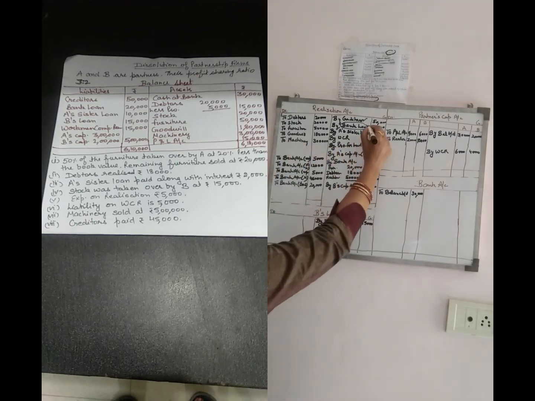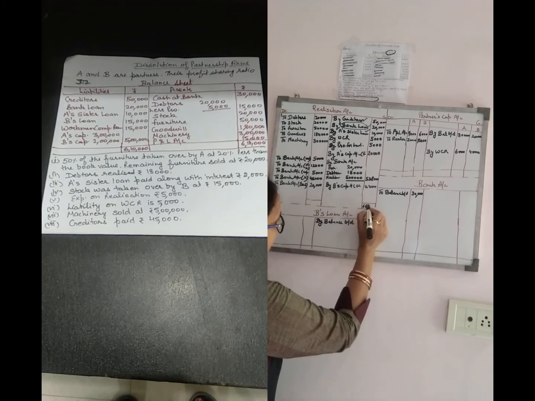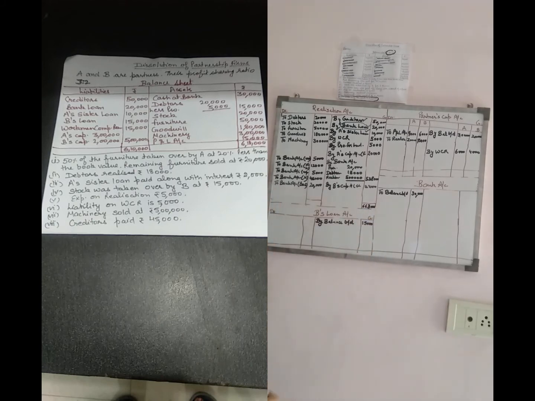Now after that we have to total the debit side and the credit side of the realization account. If the credit side is more than the debit side, then there is a profit, and if the debit side is more than the credit side, then there is a loss. The total of the credit side is 6,63,000 and the total of the debit side is 6,57,000. So the credit side is more. In this case there is a profit. This profit is transferred to A and B's capital accounts in their profit sharing ratio.